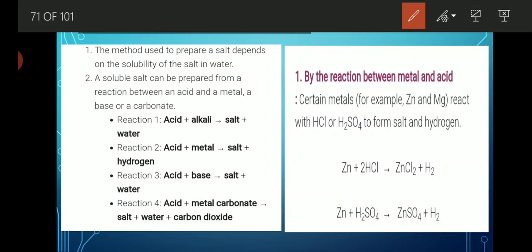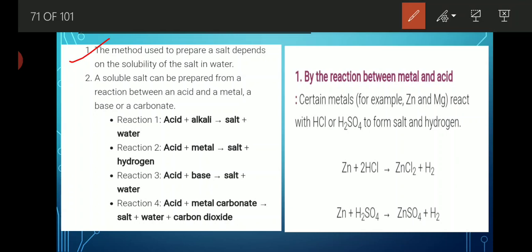Before that, let's see the method of preparation of salt. How are we able to prepare any salt? The method used to prepare a salt depends upon the solubility of the salt in water, whether it is soluble or not. If it is soluble, then it is categorized into two types of salt, mixed salt and double salt.